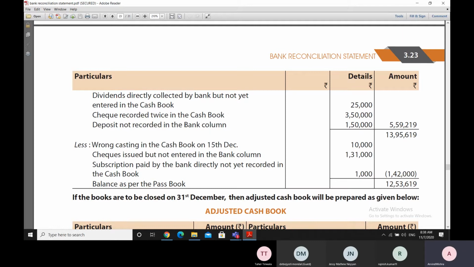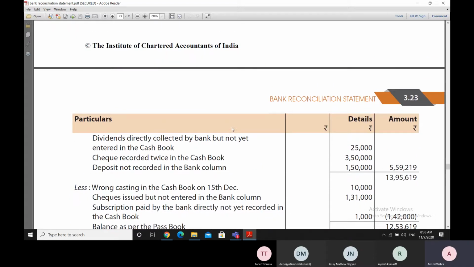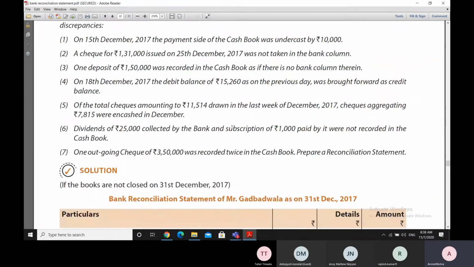The next item is a deposit which is not recorded in the bank column. Let us see this 1,50,000. What is the description of it? One deposit of 1,50,000 was recorded in the cash book, as if there is no bank column therein. Now, what is being said here is that an error entry has been made in the cash book.